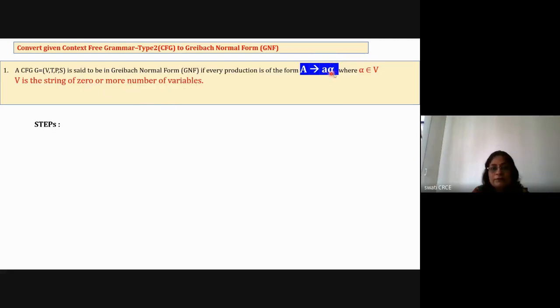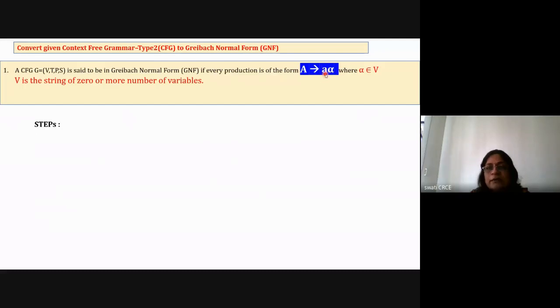Means all variables. Okay. So in simple words, GNF means a simplified CFG. It is a simplified context-free grammar where each and every production is of the form A generates small a alpha, where A is a single variable, small a is a single terminal symbol at the right hand side, and then there can be zero or more variables, all capital letters.